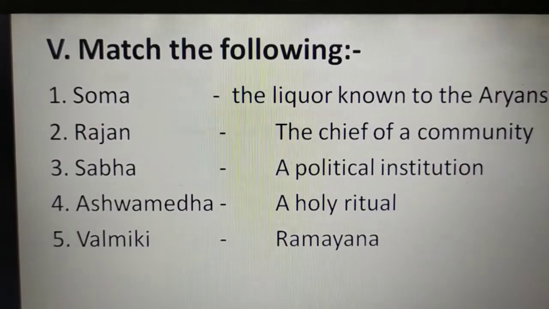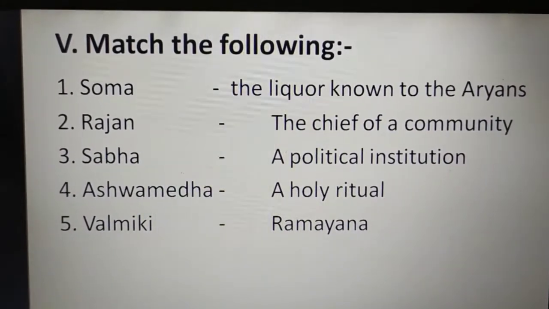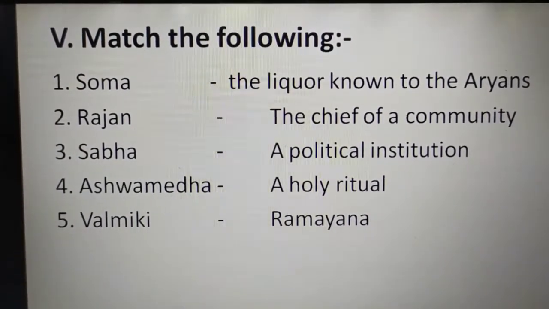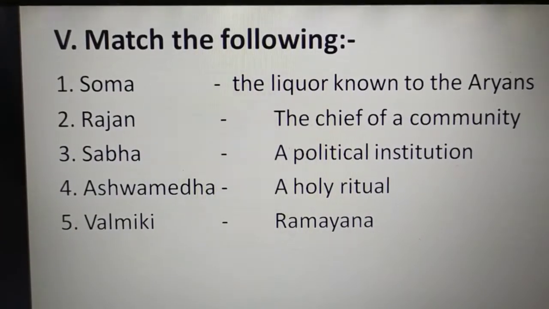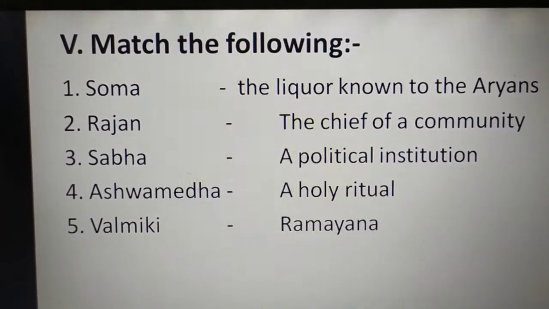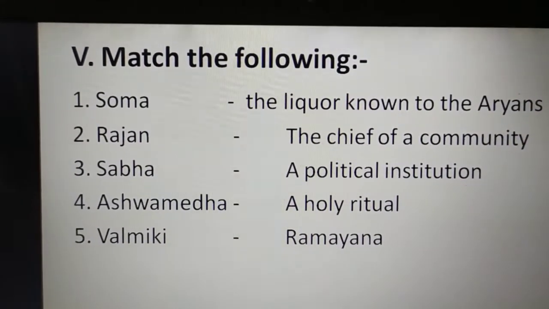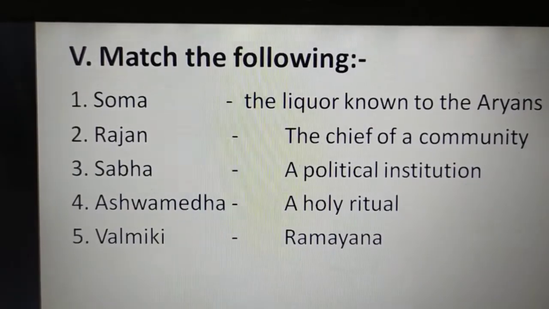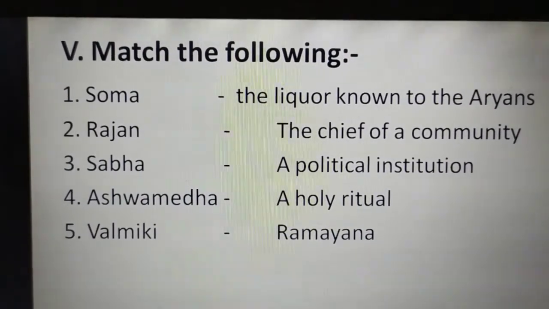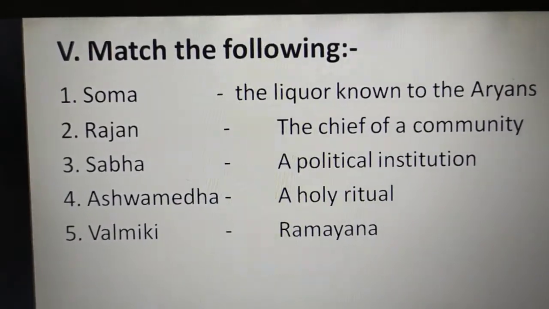The fifth is Valmiki. Answer is Ramayana. Valmiki wrote Ramayana, the most popular epic among the Indians. Valmiki's Ramayana and Vyasa's Mahabharata are the two popular epics among the Indians.